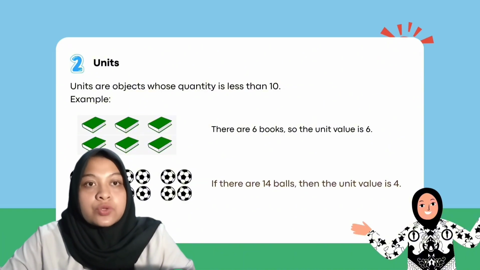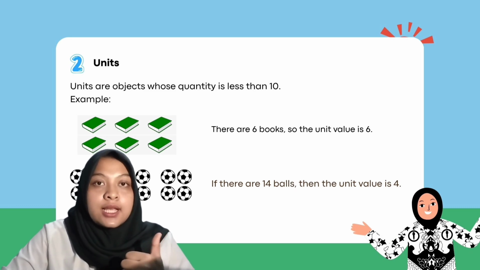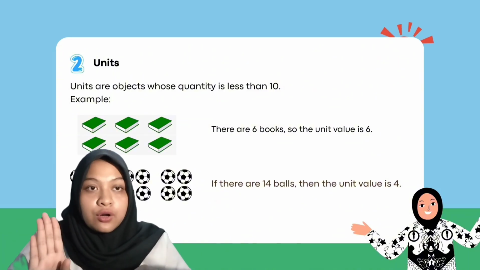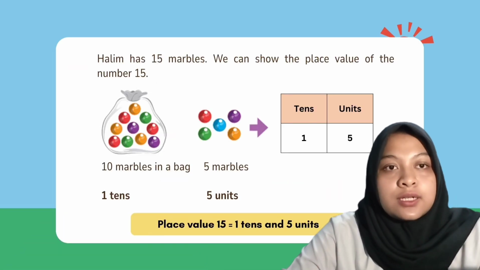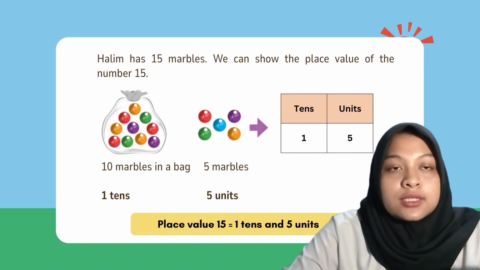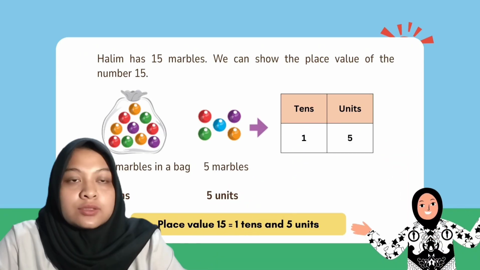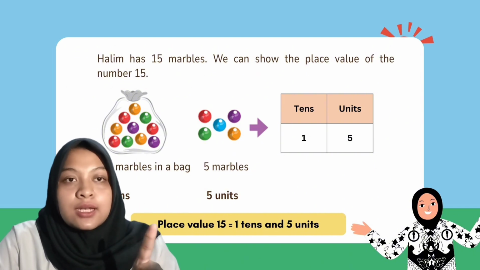Second is units. Units are objects whose quantity is less than 10. For example, there are 6 books, so the unit value is 6. Next, if there are 14 balls, then the unit value is 4 and the tens value is 1. Miss has an example. Halim has 15 marbles. We can show the place values of the number 15. 10 marbles in a bag and 5 marbles. So the place value of 15 is 1 tens and 5 units.